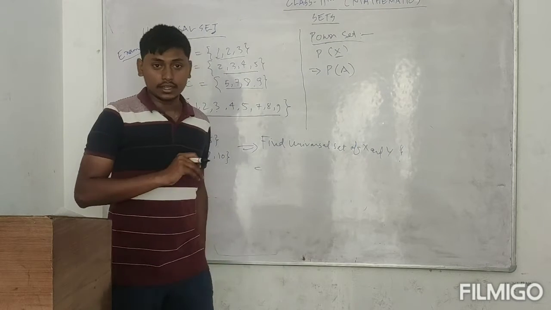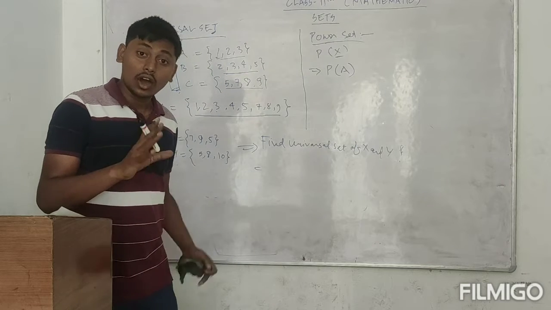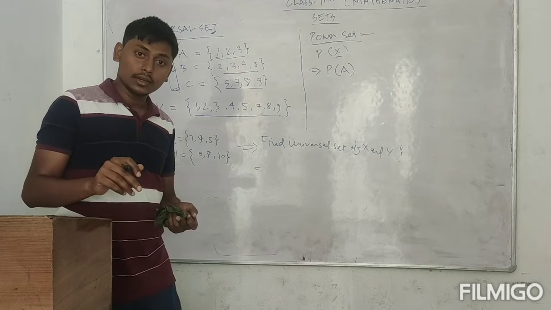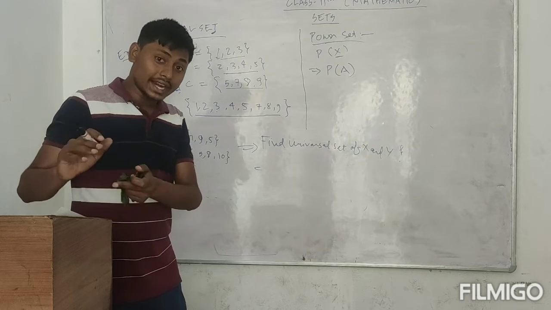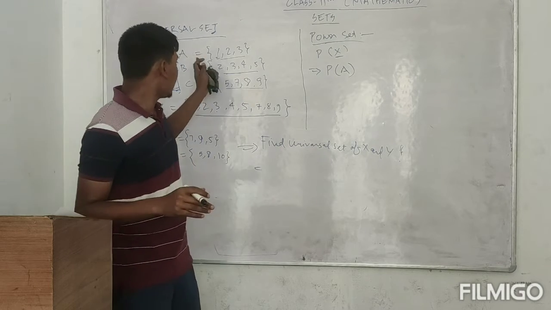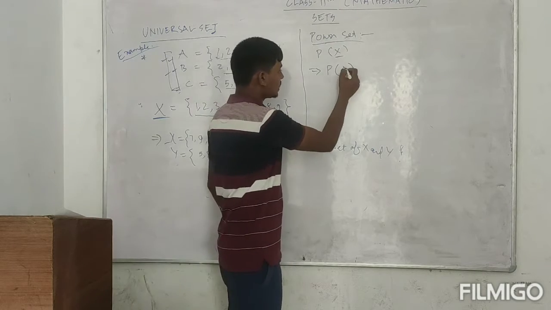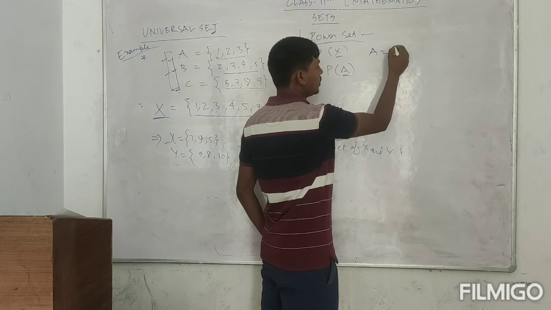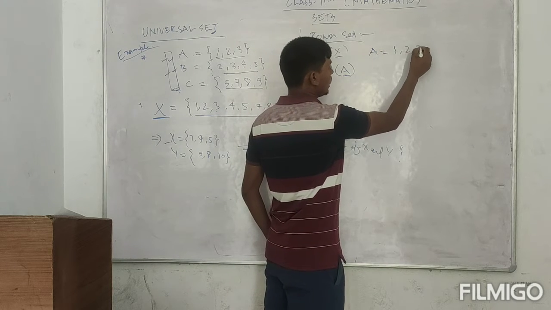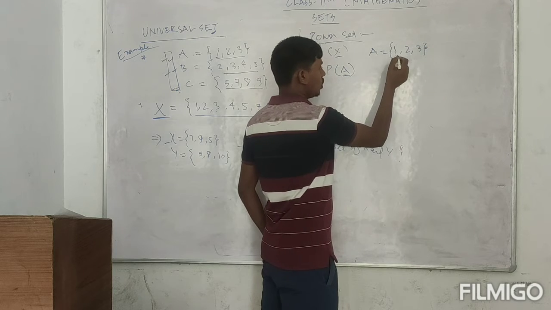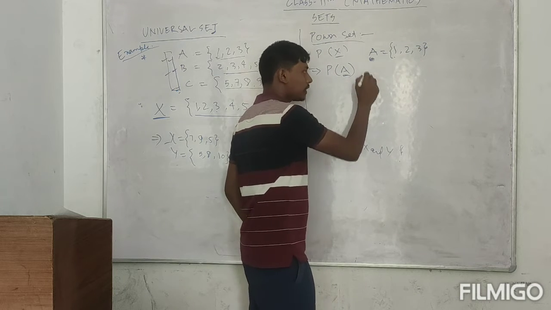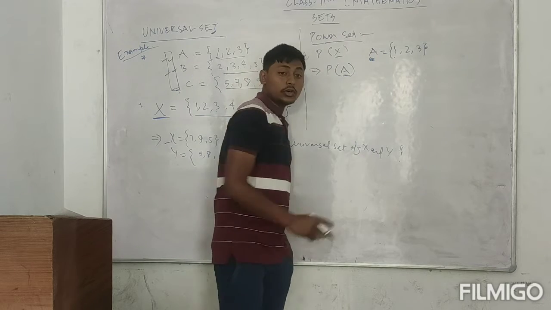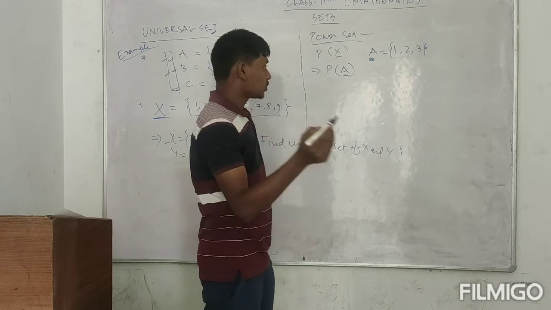So let's come to it. What is power set? It is any set which has all the subsets of that set, the family of all subsets of that set A. Suppose I am taking set A, which is 1, 2 and 3. If you are asked to find the power set of set A, how do you represent that?